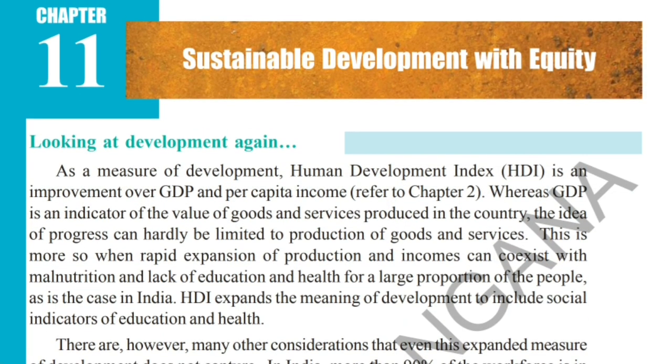The 11th chapter is a very important chapter, students: sustainable development with equity. In this lesson, we are going to discuss environment and development, the functions of the environment, people's rights over the environment, the Chipko movement, and moving towards sustainable development with equity.